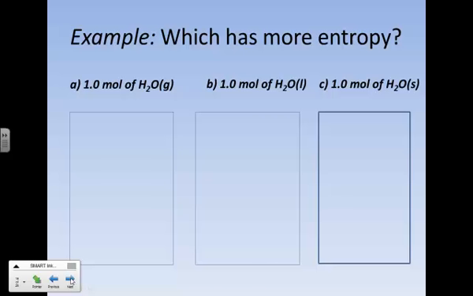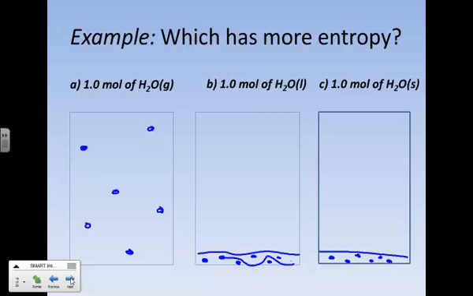And so if you compare entropy of the 3 phases for water, gassy water would fill its container. Liquid water would be all condensed at the bottom. And solid water would actually take up slightly more volume, but it too is all in one spot, basically. The main thing, though, for these guys is mobility.